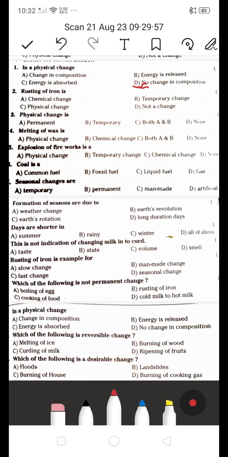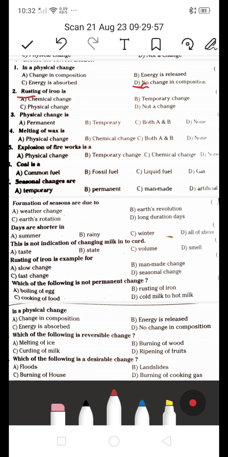Next, rusting of iron is a chemical change, temporary change, physical change, or not a change. We know that the answer for rusting of iron is a chemical change, because in the rusting of iron two substances react together.